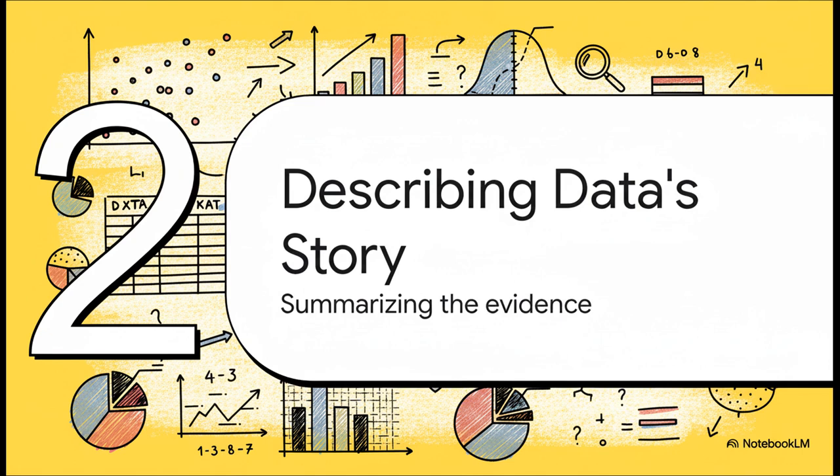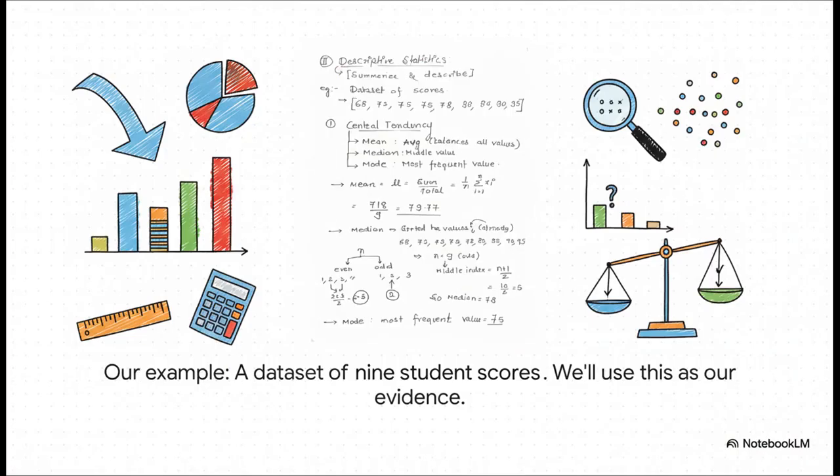All right, so let's put on our detective hats and get into that first part, descriptive statistics. Think about it. When the detective shows up at a scene, what's the first thing they do? They summarize the evidence, and that's exactly what we're about to do with our data. So, to make this real, we're going to use this super simple data set, just 9 test scores from a group of students. Now, don't get hung up on all the math on the screen. We're going to walk through the big ideas one by one. For now, just think of these 9 numbers as the clues we've collected.